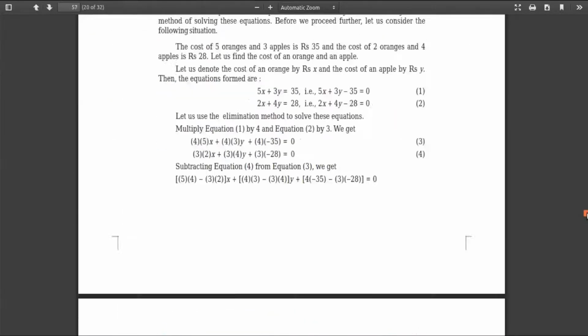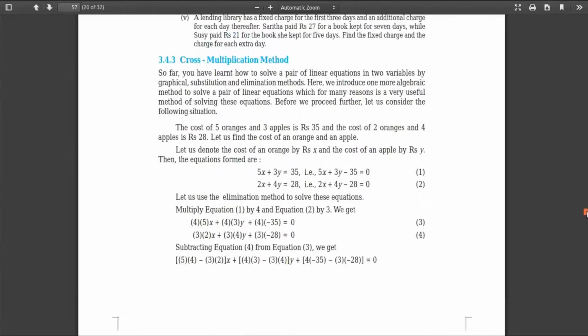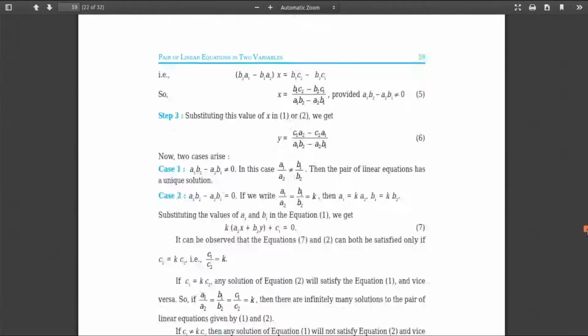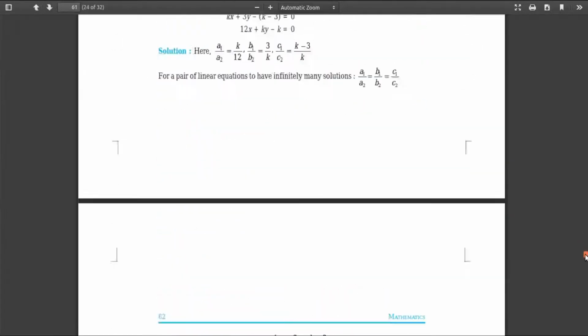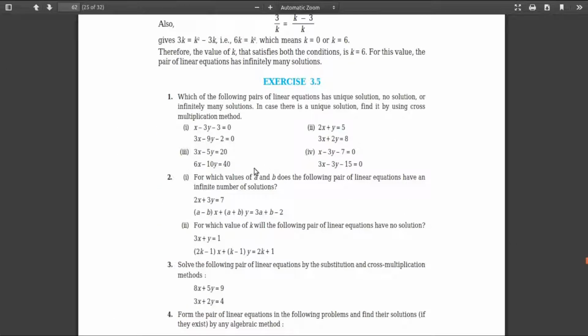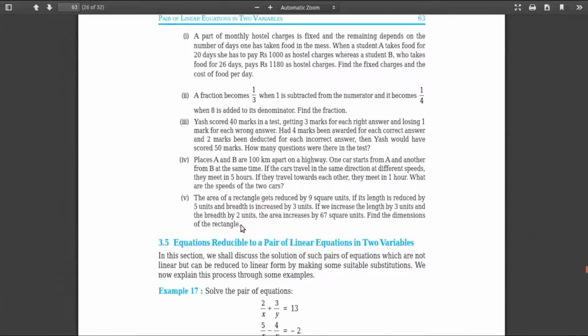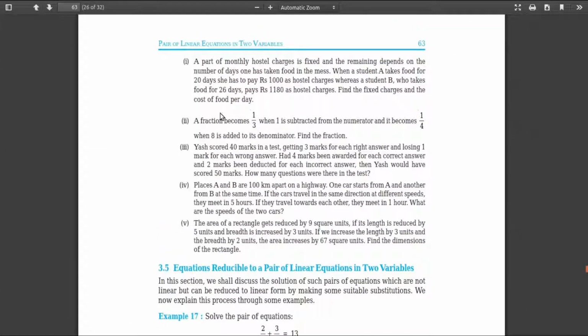So here is our cross multiplication method, right? You won't get this one for the exam, but this exercise will remain the same. So just avoid practicing the cross multiplication method, but go through all the exercises, so you don't take a chance of missing out any problems. They didn't mention anything regarding the exercise. So just practice these problems, and while solving you need not use the cross multiplication method; either use the elimination method or substitution method.